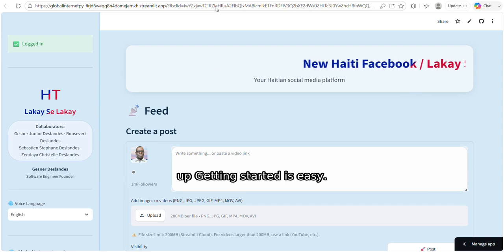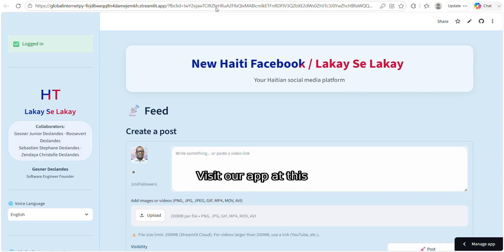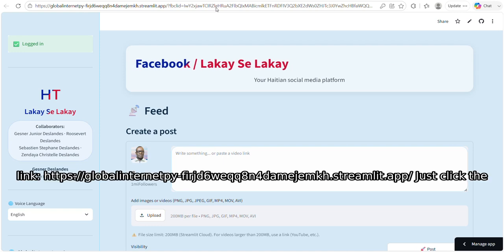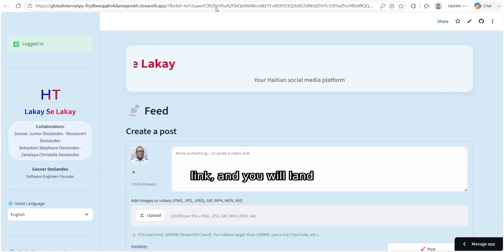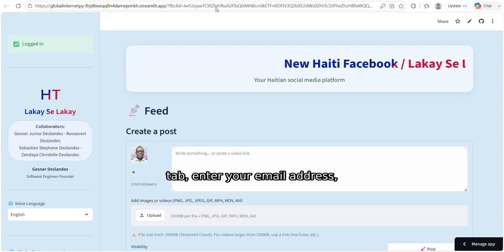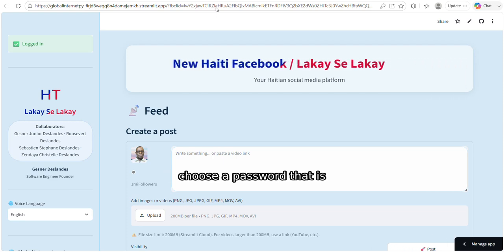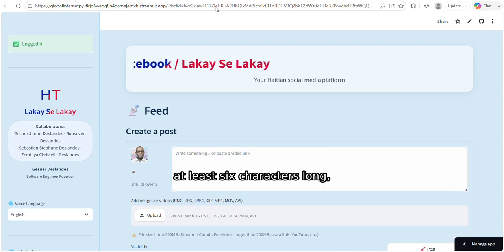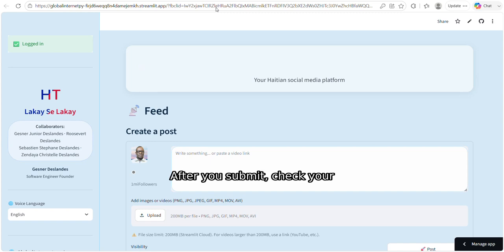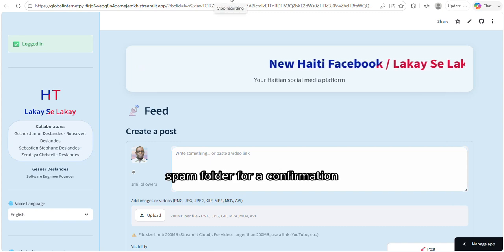How to sign up? Getting started is easy. Visit our app at this link: https://globalinternet.py-4jd6wqq8n4damegmkh.streamlit.app. Just click the link, and you will land on our homepage. From there, click on the Sign Up tab, enter your email address, choose a password that is at least 6 characters long, and provide your full name.